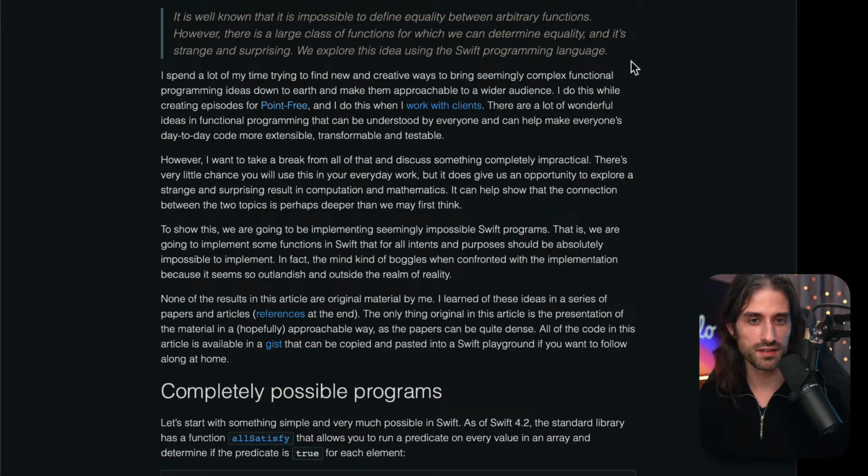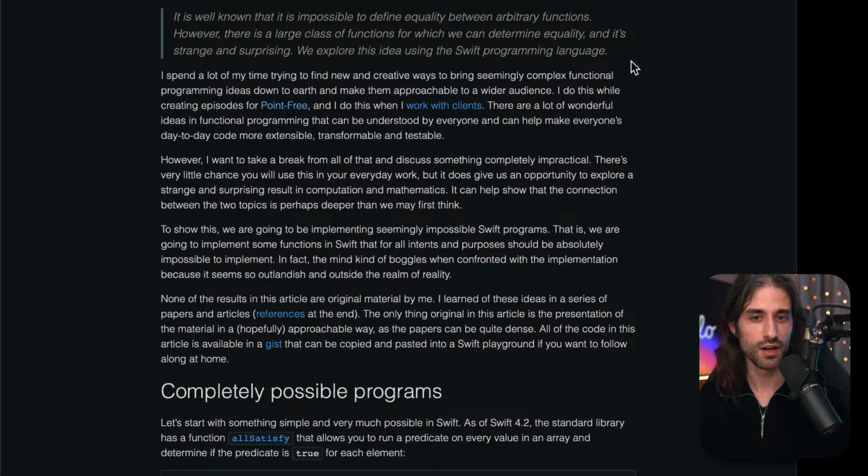If you attempt to write a program in Swift or in any other programming language that takes two functions as an argument and returns whether these two functions do the same thing, it's impossible to write such a program. It's called, I think the name is the theorem of undecidability. I'm not sure how you say it in English.